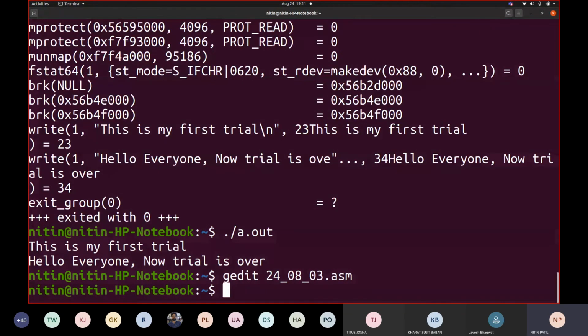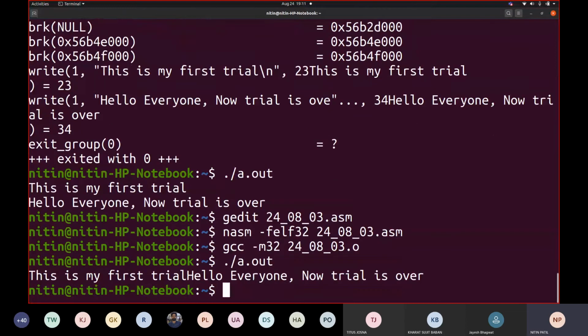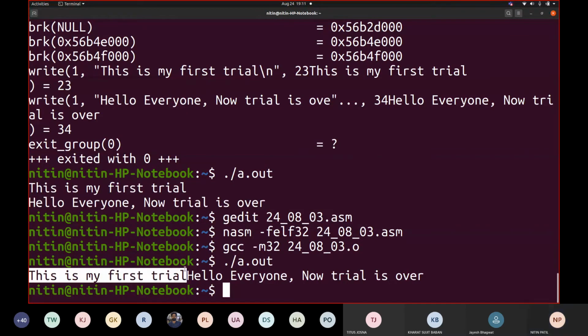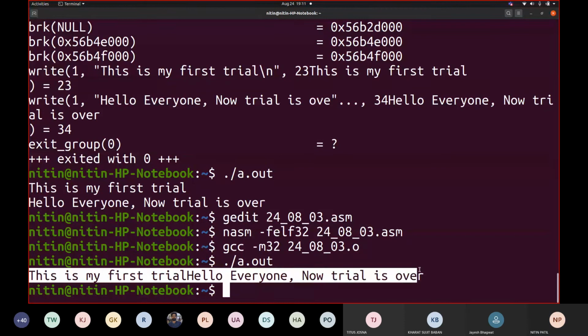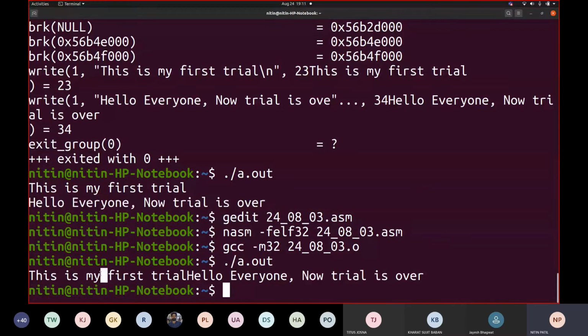Let us try to translate this code. NASM, then link together using GCC and now execute. What is the problem? Can you differentiate the earlier output? This one and this one. This was our earlier output. Now when we made the change by removing /n, there is a change. The second line is not displayed on the consecutive next line. It is displayed in the same line. So only one line is printed.